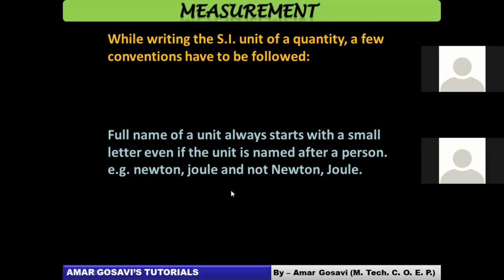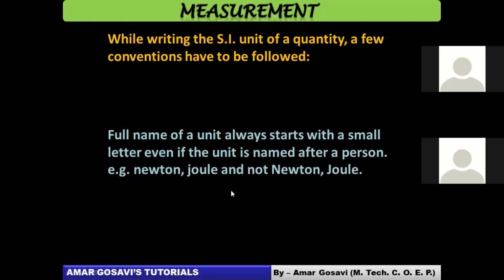आपका जो thesis है जहाँ पे भी जाएगा, it may go to any university basically. They would always check whether the rules are followed or not. So this is something for you all to learn now, new things coming into the picture. The full name of the unit always starts with a small letter, even if the unit is named after a person. Remember that. If you want to write 100 newton completely, start with a small letter.